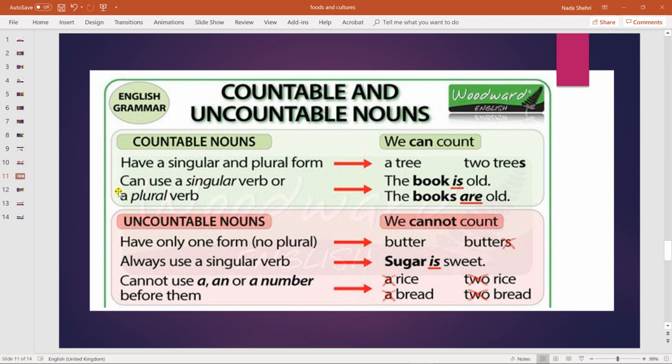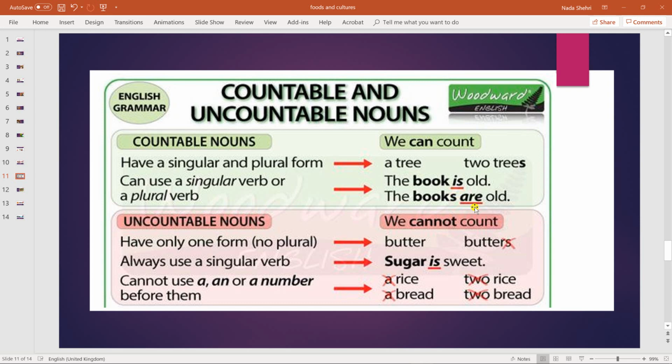Moving to the next one, which says we can use singular verb or plural verb. What do we mean by that? We previously said that verbs have 1 form only. They cannot be singular or plural. Like, for example, we cannot say eat and eats as plural form. But here the rule says we can use a singular verb or plural verb. This is, ladies, related to verb to be and verb to be only.